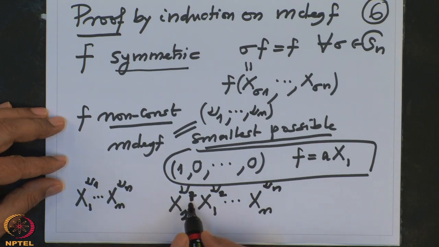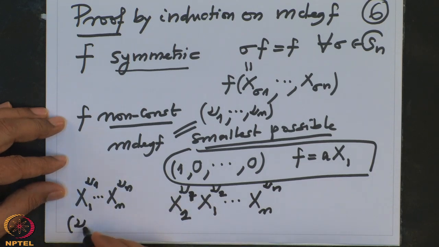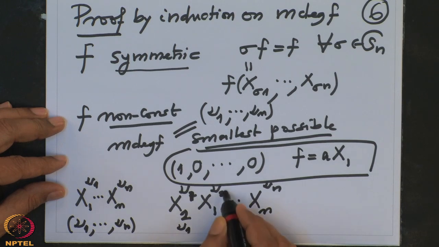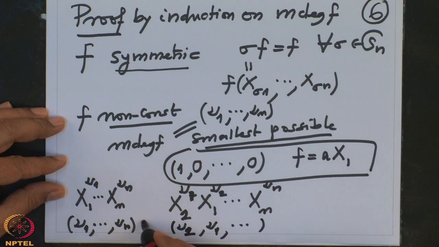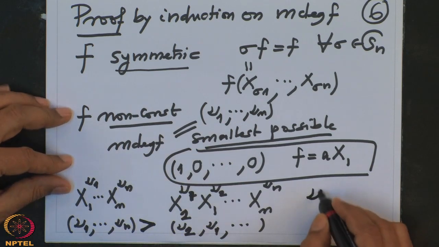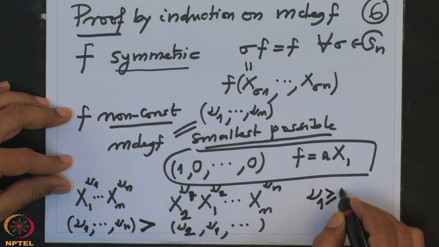Therefore, the multi-degree of the original monomial is nu1 to nu-n, and the multi-degree of the new monomial is nu2, nu1, and the rest the same. And this is bigger than that, because this is the multi-degree. Therefore, we get nu1 is bigger or equal to nu2.